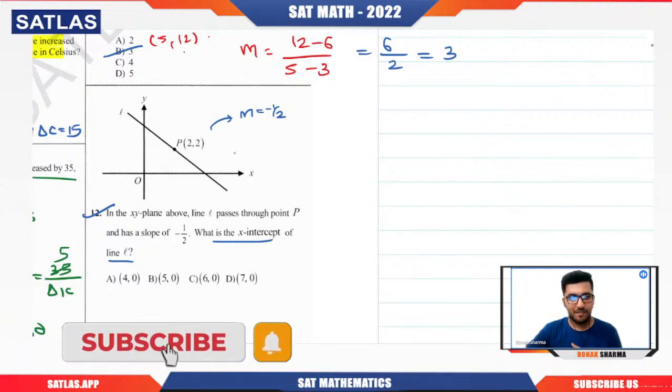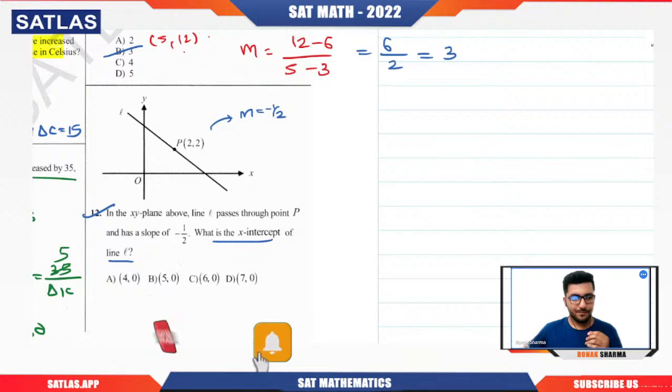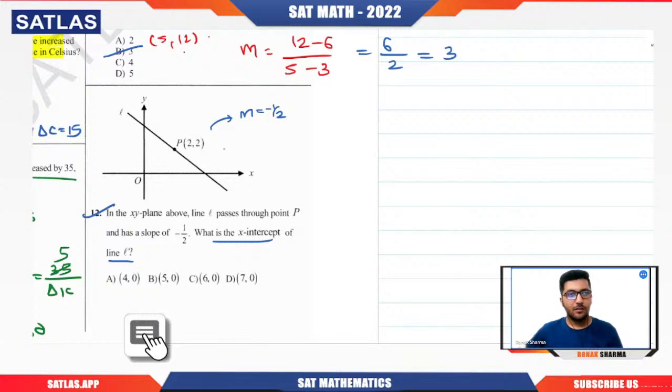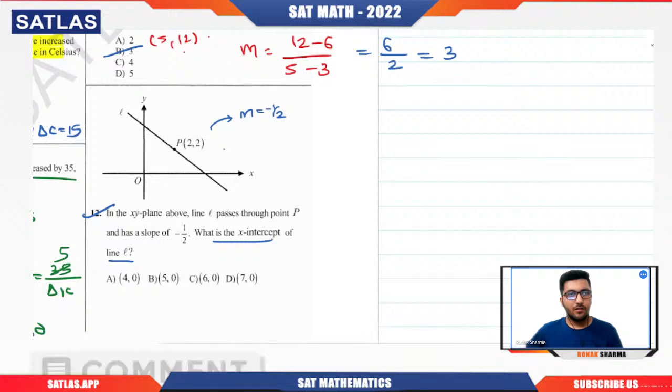I guess I have explained it that many times that you should be able to tell me what the x-intercept is. Yes, the x-intercept is a point where the line cuts the x-axis. So they are asking about this point, and any point on the x-axis has this nature, it will be of this format. Why? Because the y coordinate on the x-axis will always be 0.